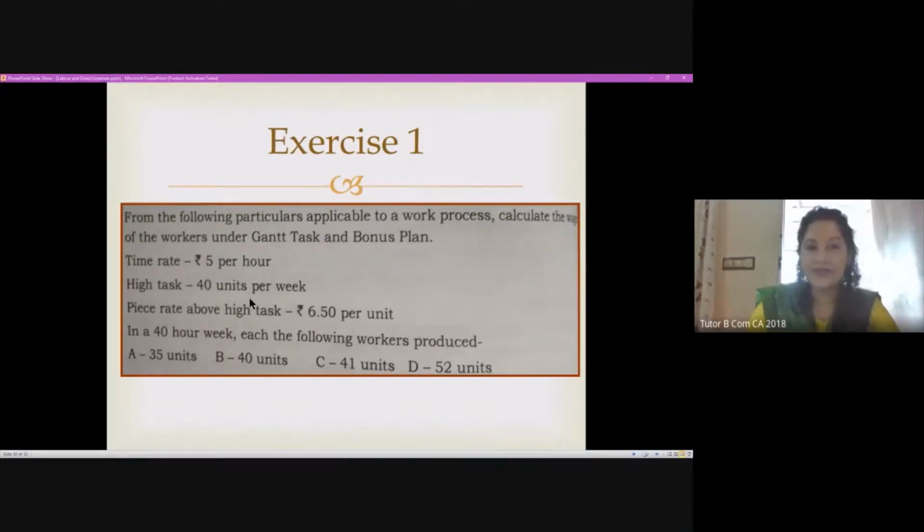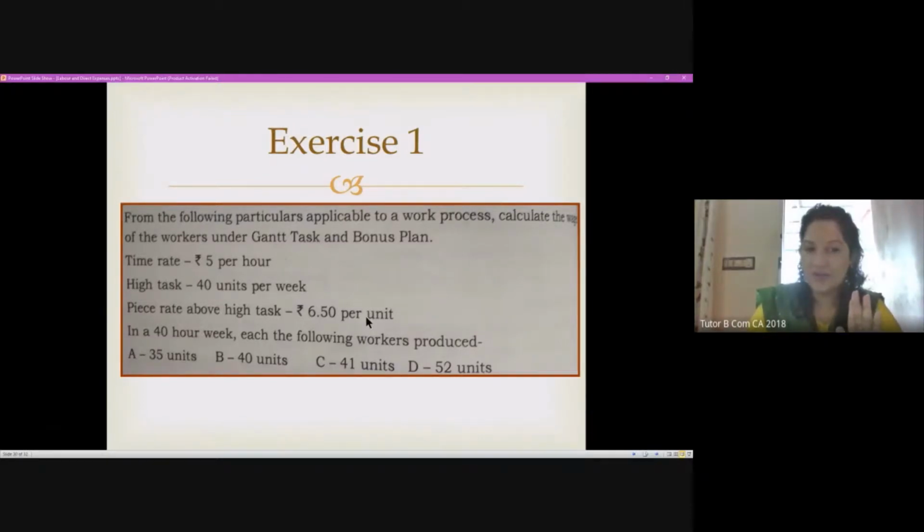High task is 40 units per week. This high task is our standard, 40 units per week. The piece rate above high task is 6.50 per unit. So we have all the information, right?